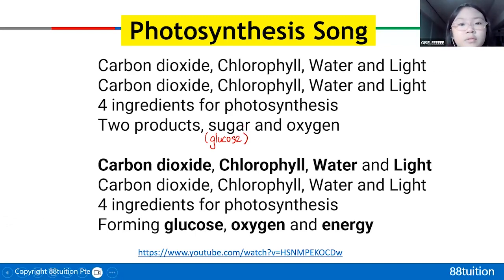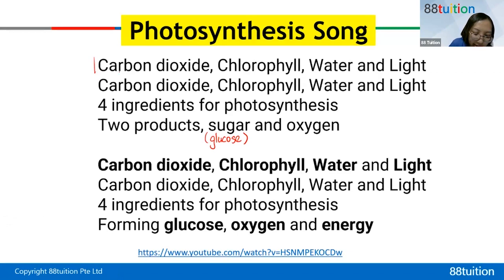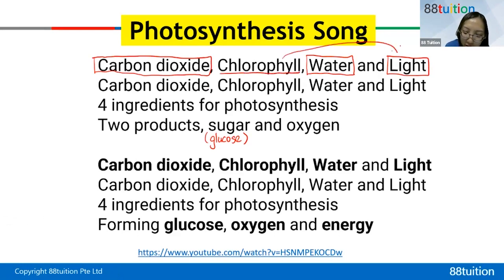So you will need carbon dioxide. Please remember, photosynthesis needs carbon dioxide, not oxygen. And you definitely need water, and you definitely need sunlight. Actually, there are 3 ingredients. Chlorophyll traps light, which is related. So you definitely need these 3 things.